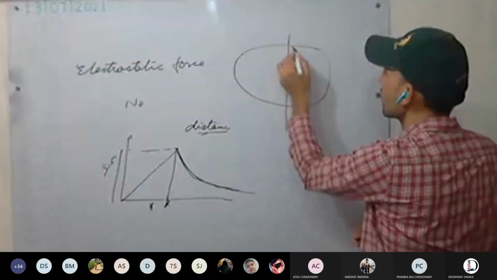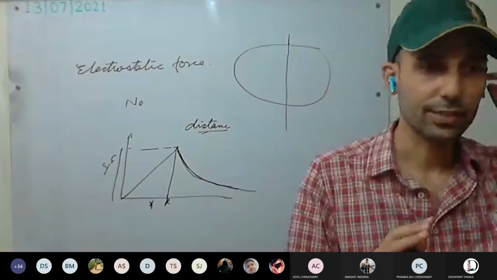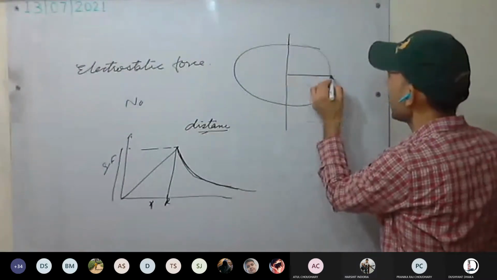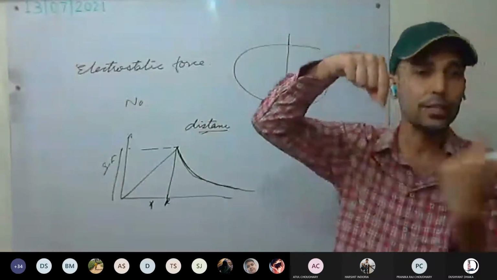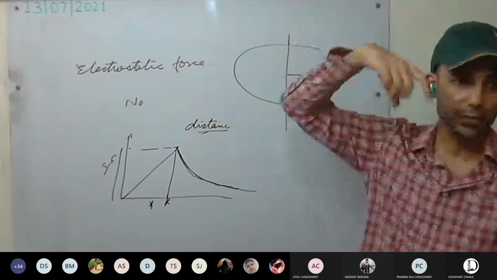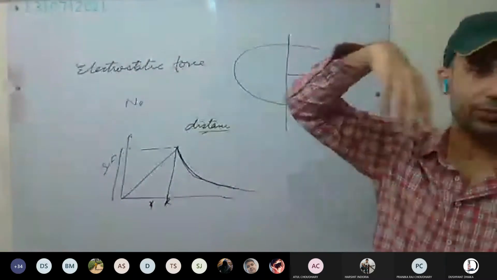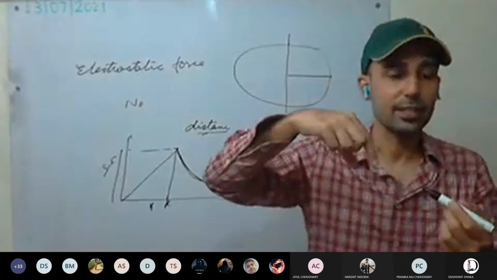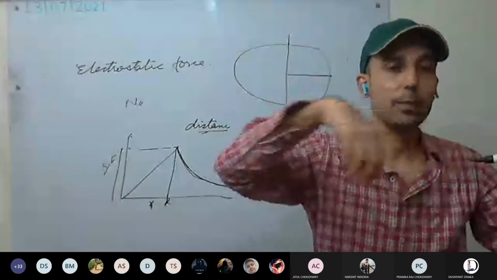So on the poles, what is happening? Is the Earth rotating or not? Earth is rotating. Any person here on the equator will be moving with the maximum velocity, and if you are standing at the poles, your velocity will be kind of 0. On the equator you have the maximum velocity, with circular motion. That means the person wants to go in a straight line, but there is a force of attraction by the Earth.